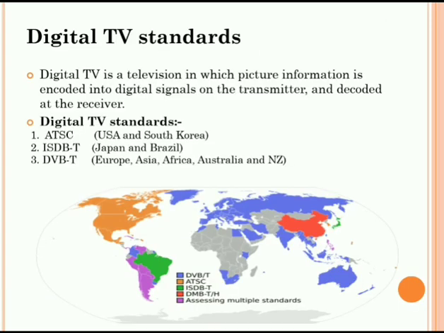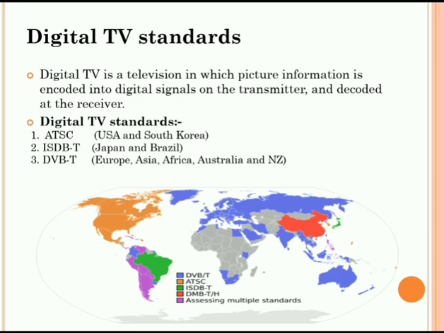The standards for digital TV transmission: digital TV is a television in which the picture information is encoded into a digital signal, transmitted and decoded at the receiver. Means it is encoded at transmission and decoded at the receiver, and we will get the same signal that was transmitted. The standards for digital television are ATSC, the Advanced Television System Committee, which is used in USA and South Korea.